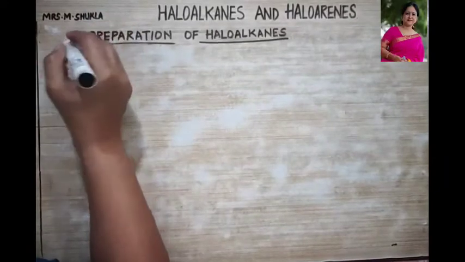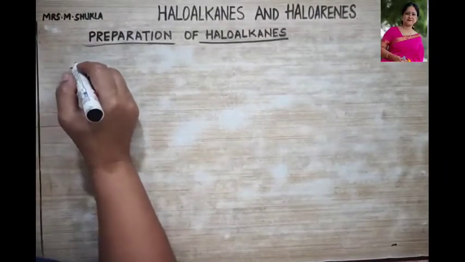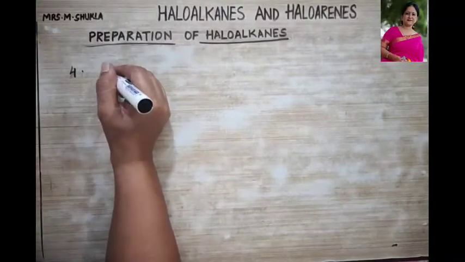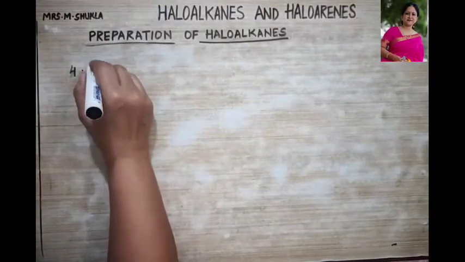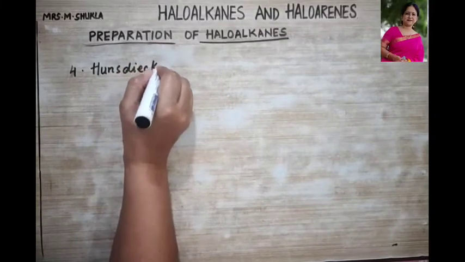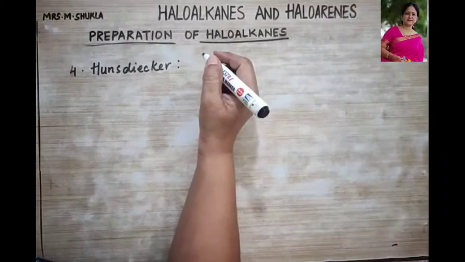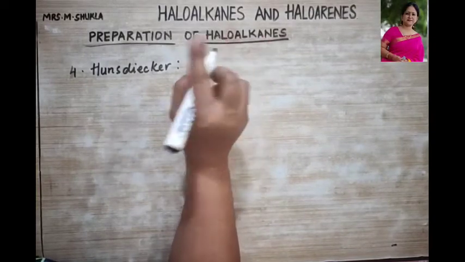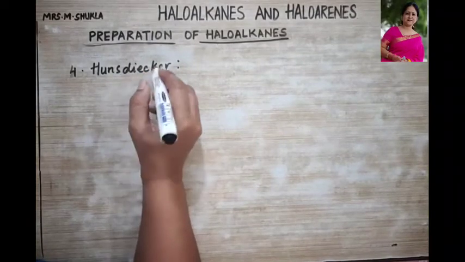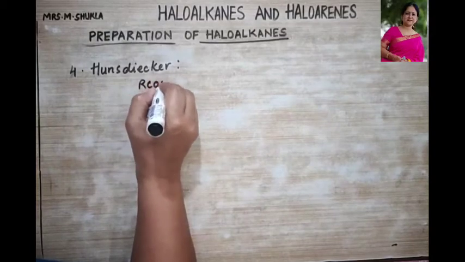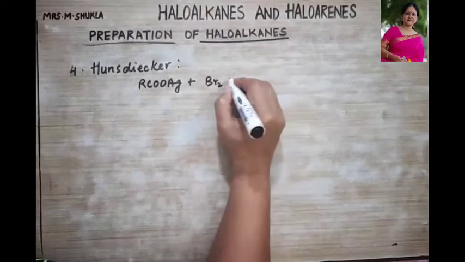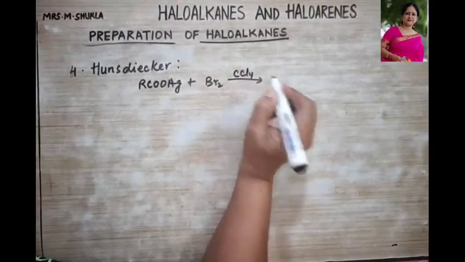Then the next kind of reaction, this is the fourth reaction we are going to study, is the Hunsdiecker reaction. Generally bromoalkanes are prepared by this method. So for example, let us talk about RCOOAg, silver salt, when treated with bromine in the presence of carbon tetrachloride.